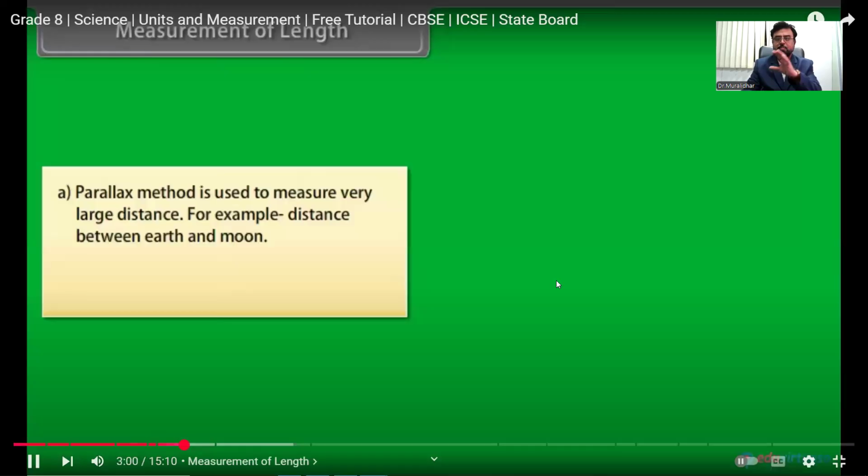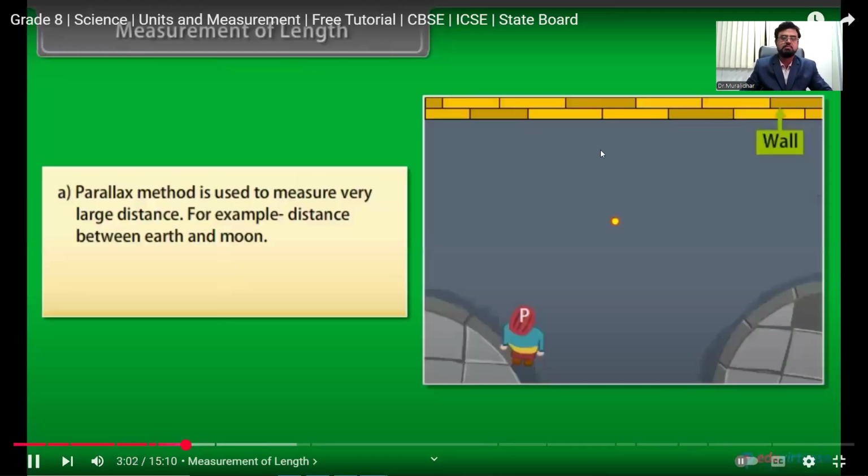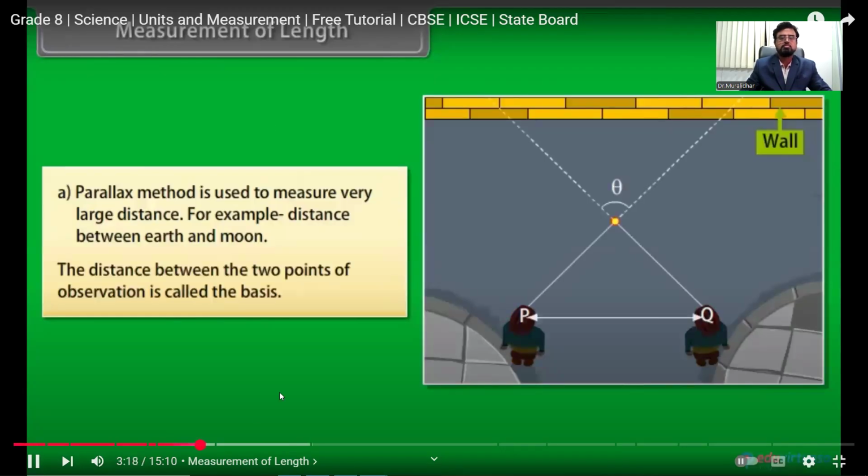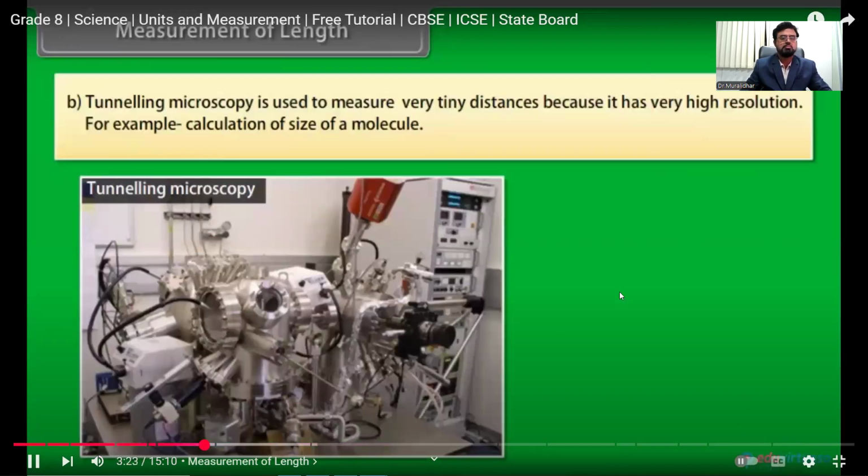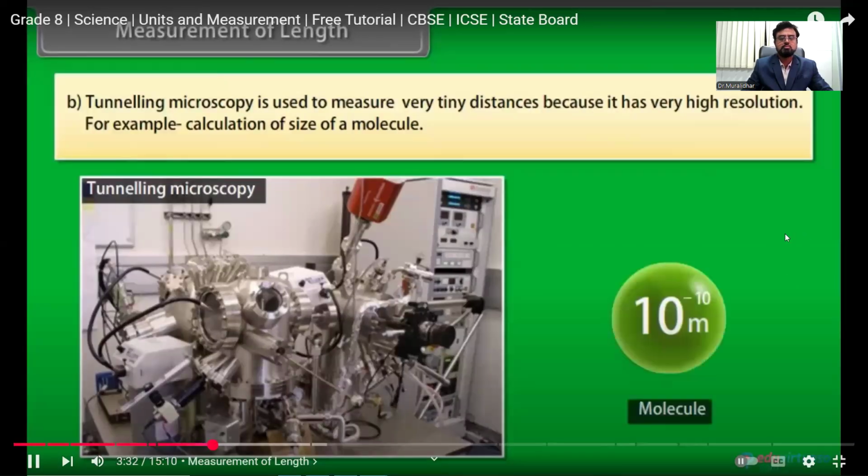Let us understand with an example. A girl is observing a rod against a wall from two different points P and Q. She notices that the position of the rod seems to change with respect to the wall. This is known as parallax. The distance between P and Q is called the basis. B, tunneling microscopy is used to measure very tiny distances because it has very high resolution, for example, calculation of the size of a molecule.